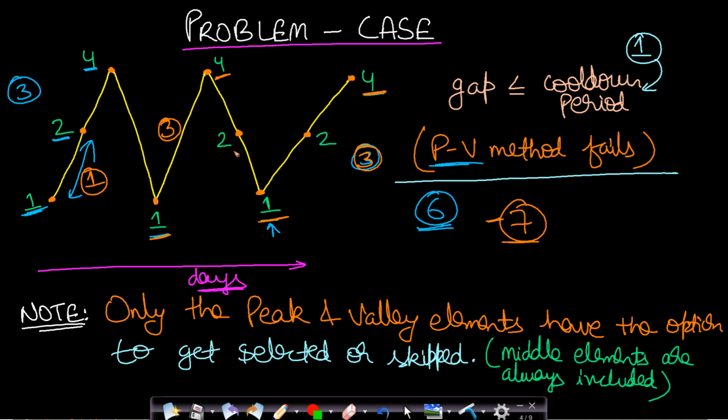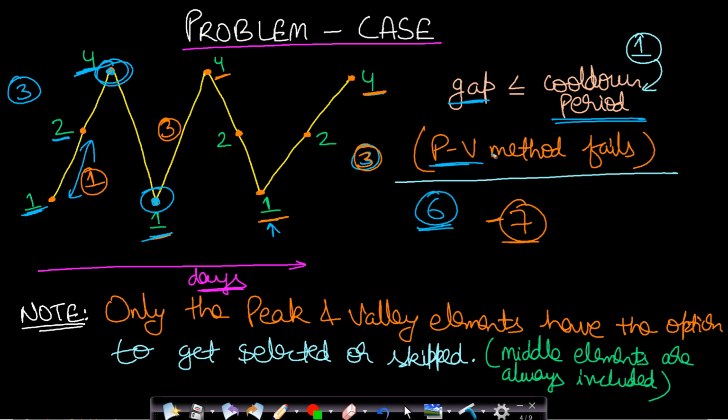So you can see that the peak valley approach will fail when the local maxima and the local minima are differing by just a single day. That means the gap between local maxima and local minima is less than or equal to the cool down period. In this case you can see that for this price 4 and price 1, this is local maxima, this is local minima, and so the gap in this case is equals to 1, which is equals to the cool down period.